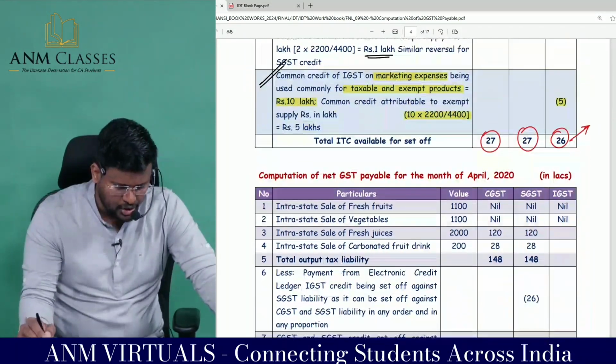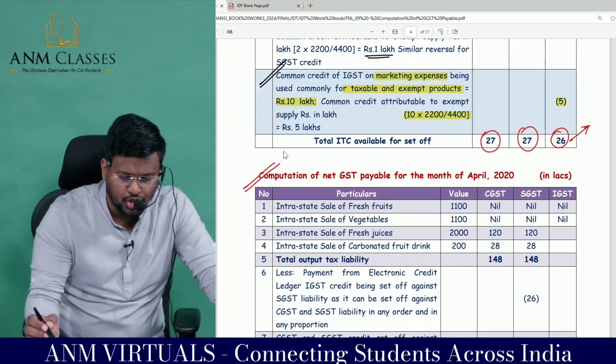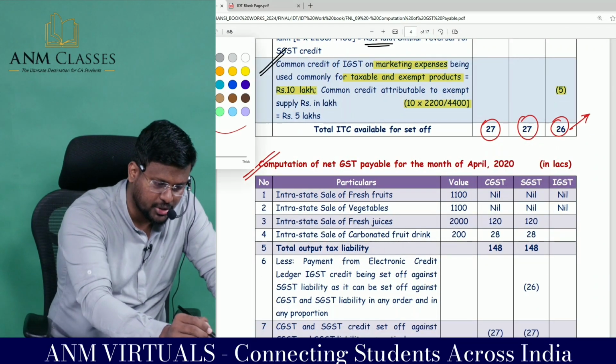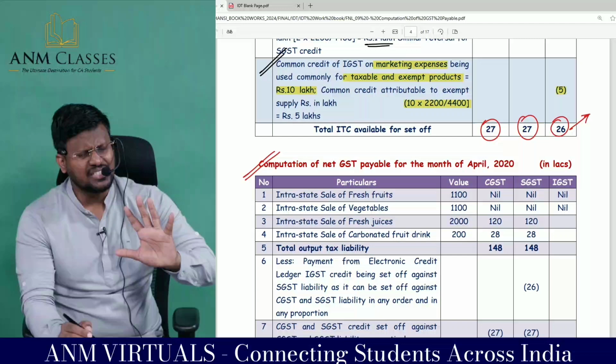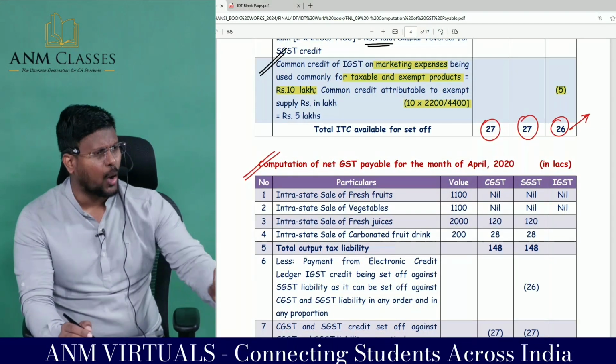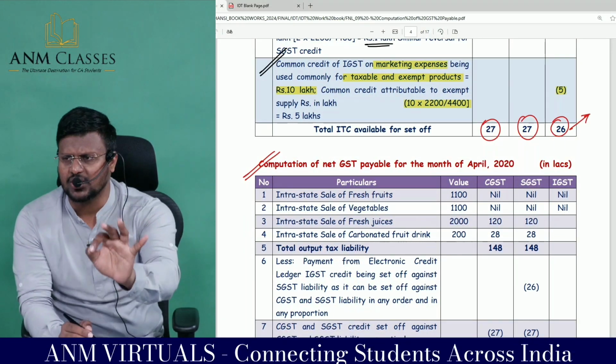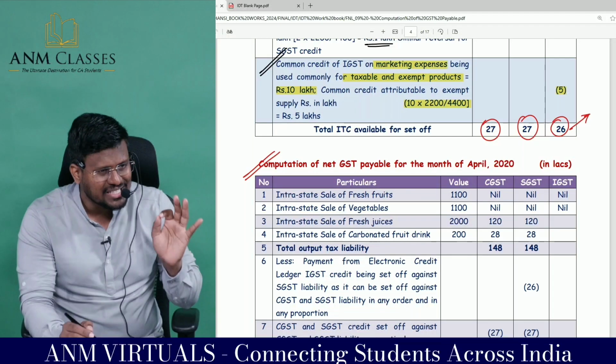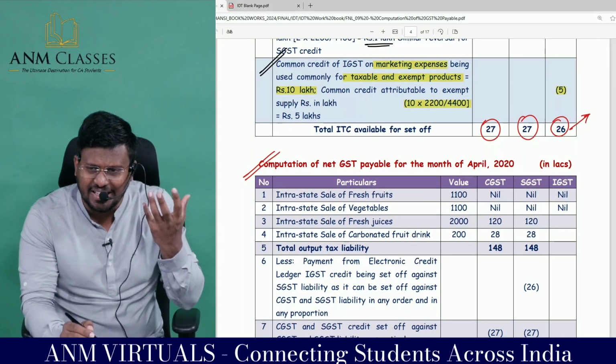Now we are moving into the next one. Computation of net GST payable. The final answer. Computation of net GST. What is net GST payable? Which is nothing but output tax collected minus input tax paid. Output tax collected minus the eligible ITC.